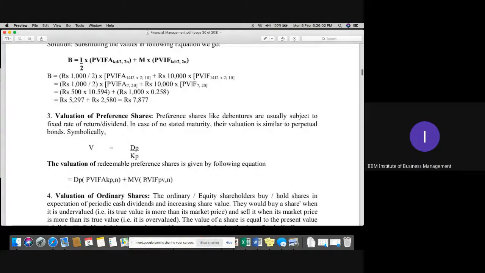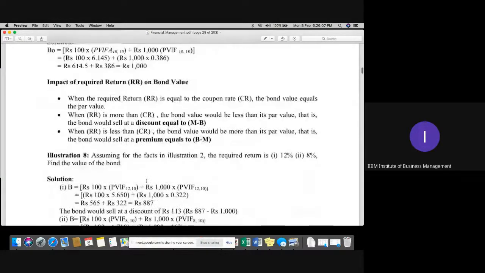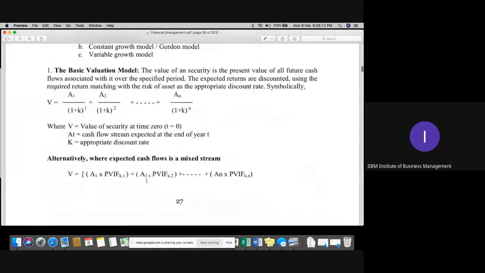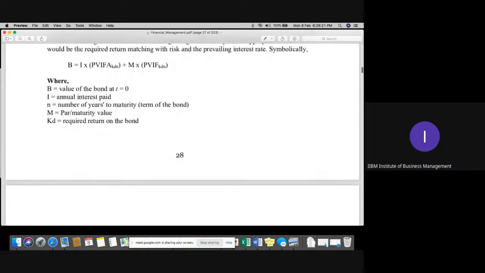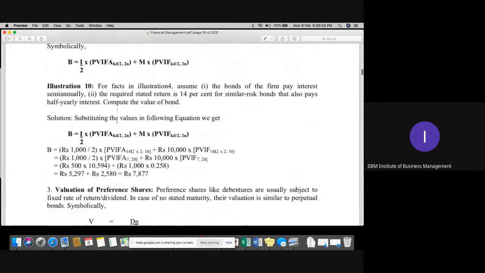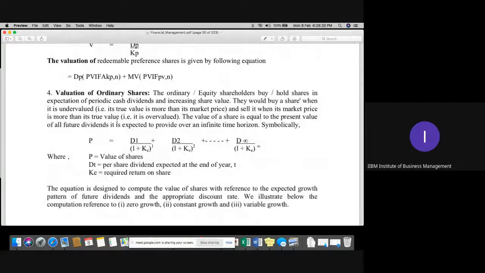I'll show this formula actually. Yeah, this is the formula. You can see that: amount upon K. In place of KD, it is KP, KE. So accordingly, you can calculate that. I hope so, students. Is it clear? It's a very, very simple topic, totally formula based. For this particular valuation, we have three models: zero growth, constant growth, and variable growth.